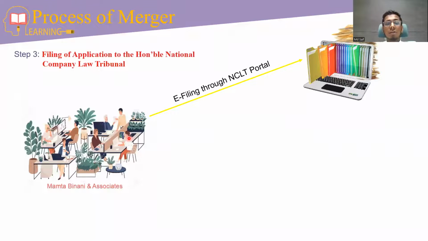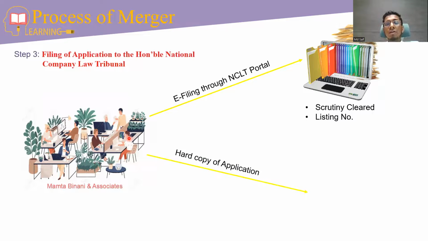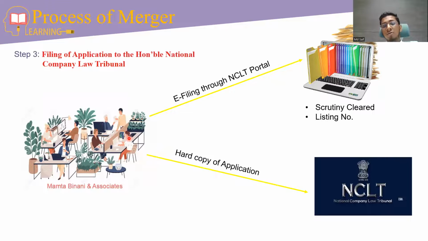Then NCLT will review the application, and if all the compliances are complied with and our application is as per the NCLT format, our application gets scrutiny free and a listing number will be allotted to our application. Then we have to physically file the application to NCLT. Then we get the listing hearing date.